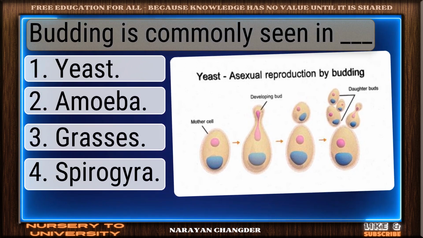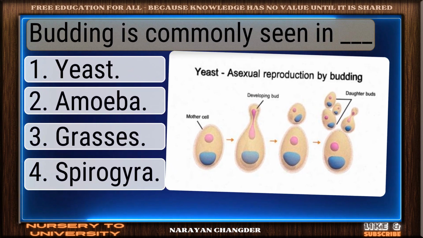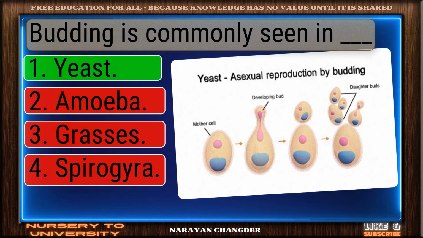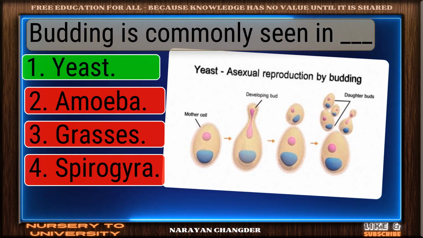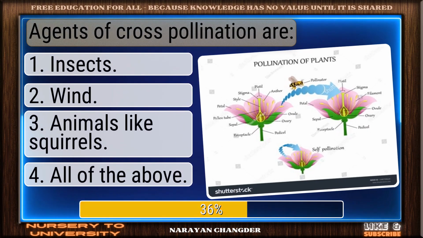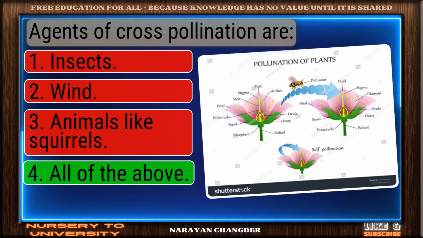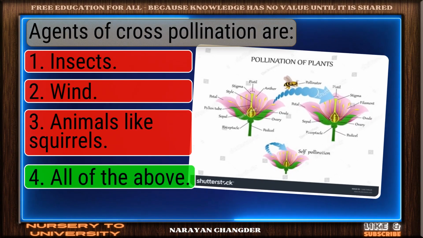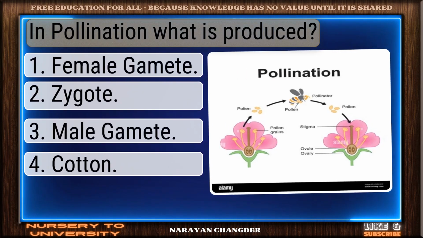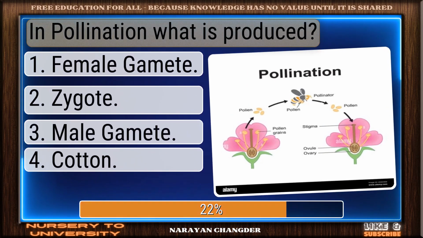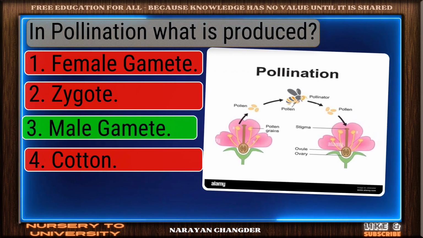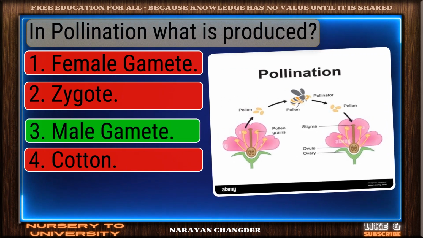Question number 167. Budding is commonly seen in dash. Sharp thinking. Yeast is the right choice. Question number 168. Agents of cross-pollination are. Exactly. All of the above makes sense, and it is right choice. Question number 169. In pollination, what is produced? Clear logic. Your choice male gamete is sound and 100% true.